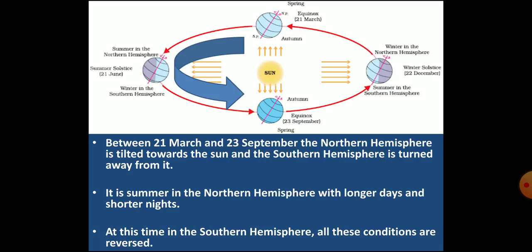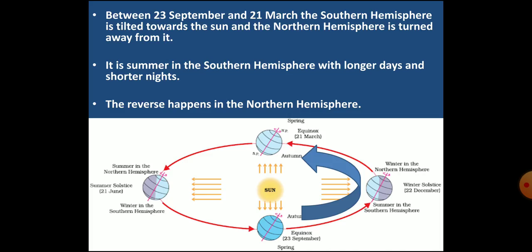As the Earth receives more heat in this part, it is summer here, while the southern hemisphere during this period gets the slanting rays of the sun and so has longer nights and shorter days. As the southern hemisphere during this period receives less heat of the sun, it is winter there.